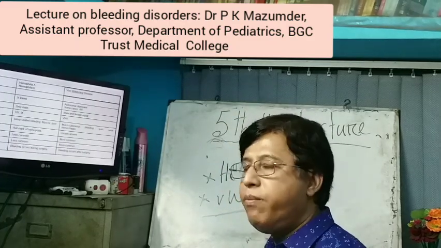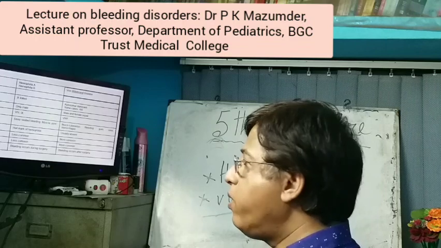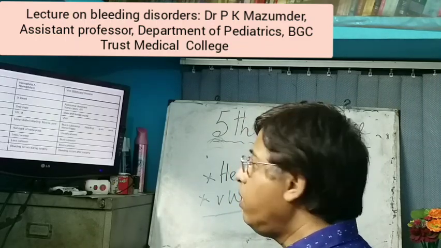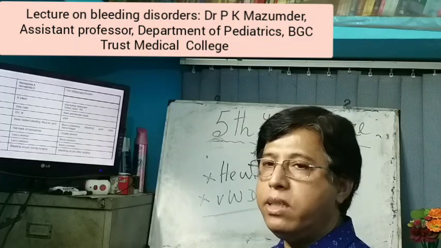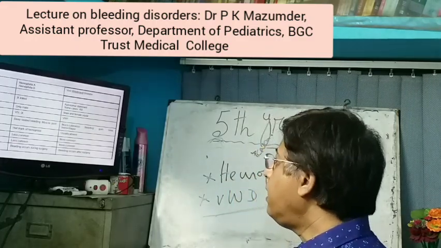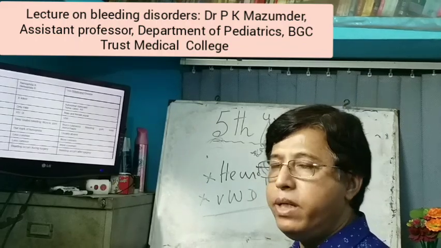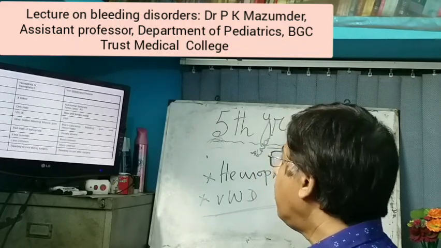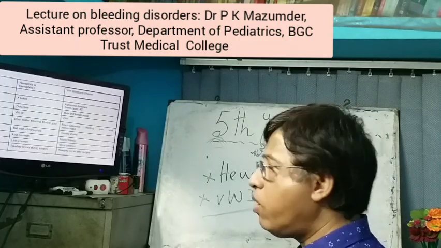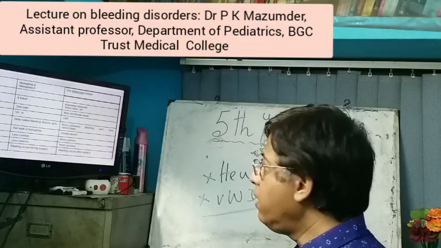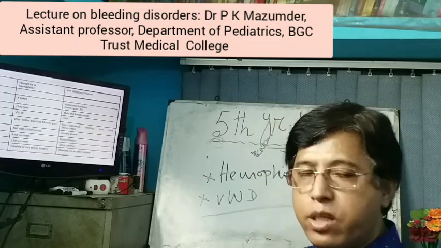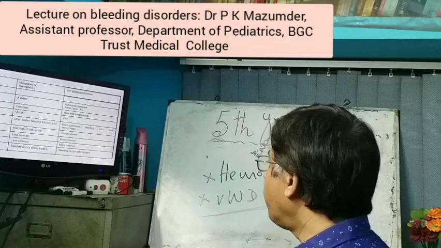Bleeding is deep-seated, and bleeding into the joints occurs in hemophilia A and B, but usually mucocutaneous bleeding occurs in von Willebrand disease. Hemarthrosis is the hallmark of hemophilia; in von Willebrand disease it rarely occurs. Ecchymosis is less common in hemophilia, but more common in von Willebrand disease. Menorrhagia is less common in hemophilia, more common in von Willebrand disease.